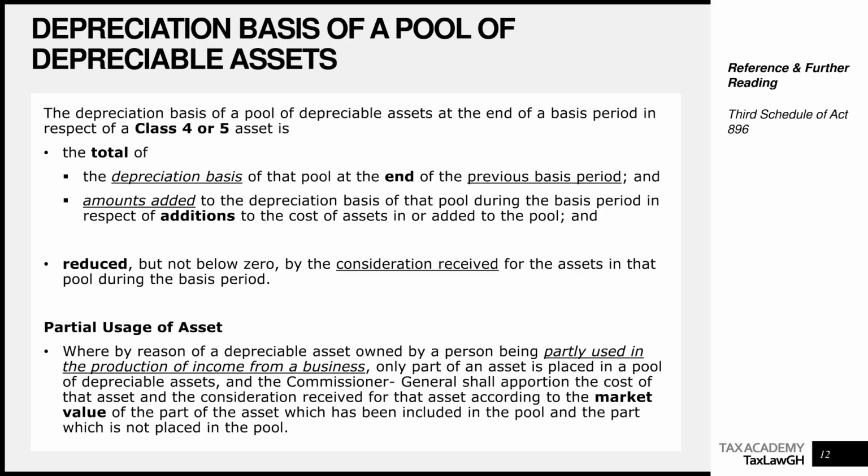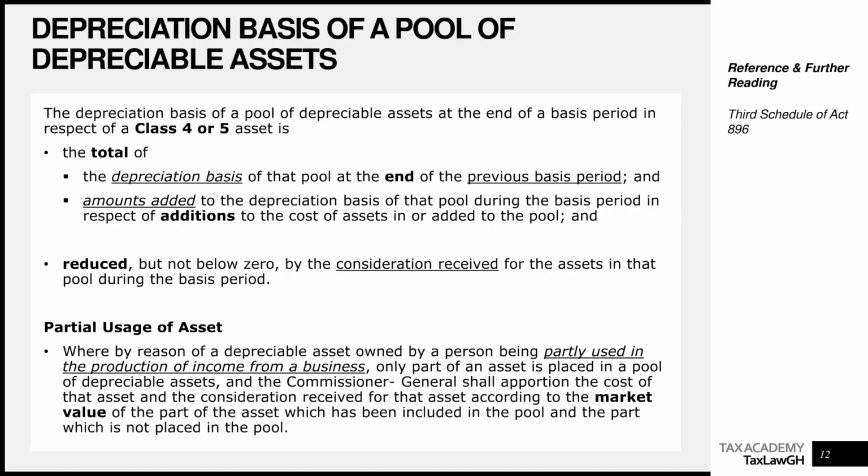Remember that if the cost of the car is $100,000 and we are going by my 60-40 example, then $60,000 will be business value. Then the remaining $40,000 will be personal value. What we can allow you to capitalize, essentially, is the $60,000 portion. The remaining $40,000 you cannot capitalize. And when it comes to you selling the whole car, let's say you sell the whole car for $120,000. Remember that all things being equal, if the car was wholly used for the business, we would have deducted the consideration received from the whole Class 2 pool.